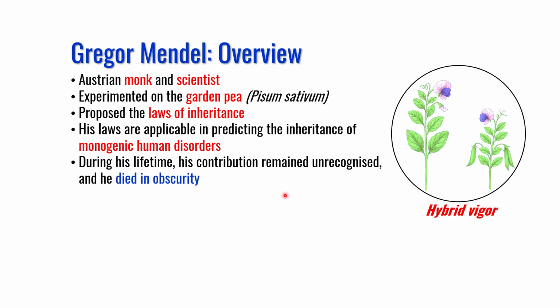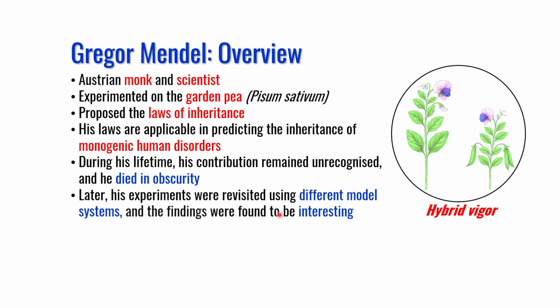During his lifetime, however, his contribution remained unrecognized and he died in obscurity. However, later on, when scientists revisited his experiment using different animal and model systems, they were able to reproduce it. They also found some variants which expanded the field of genetics, and therefore Gregor Mendel is now known as the father of genetics.